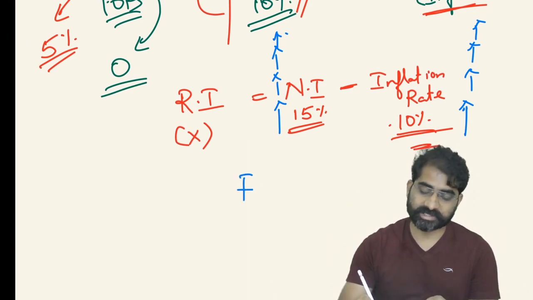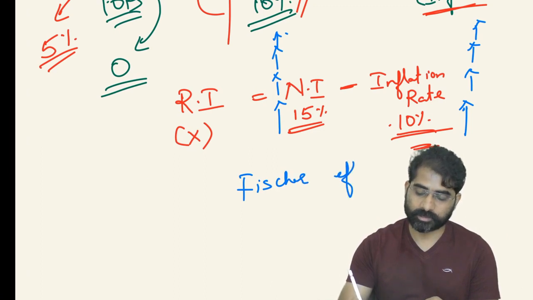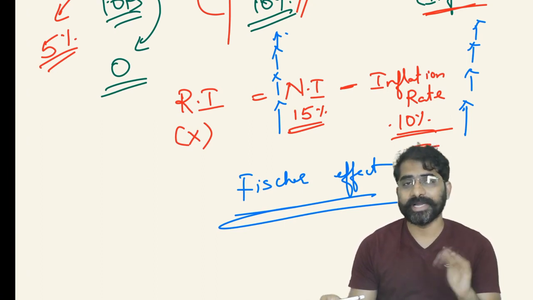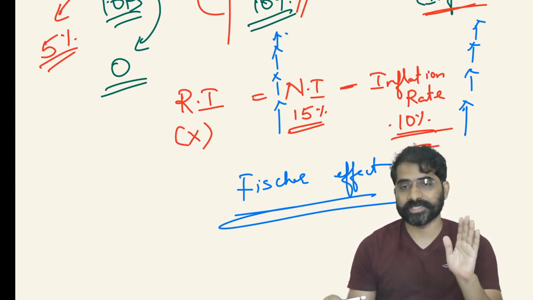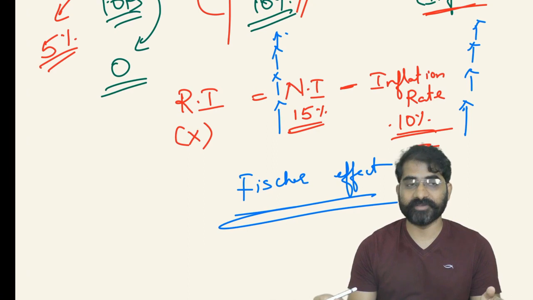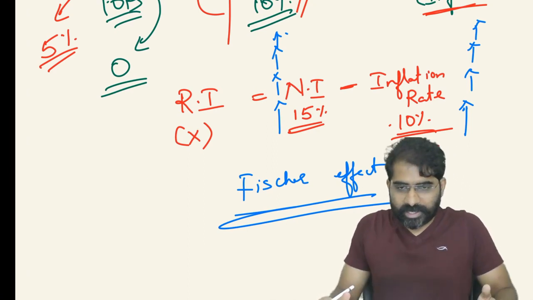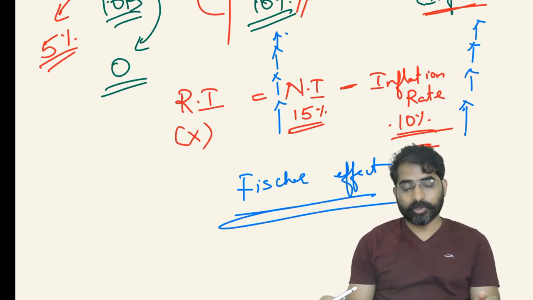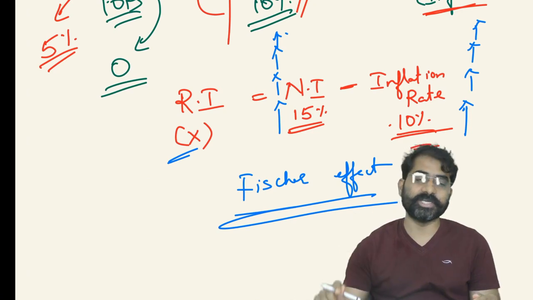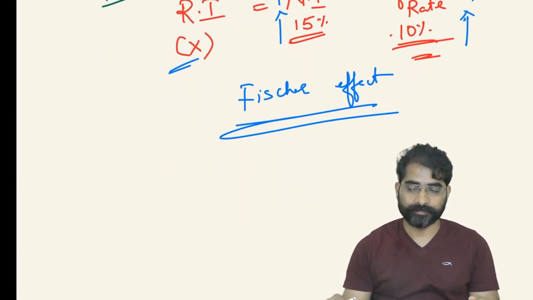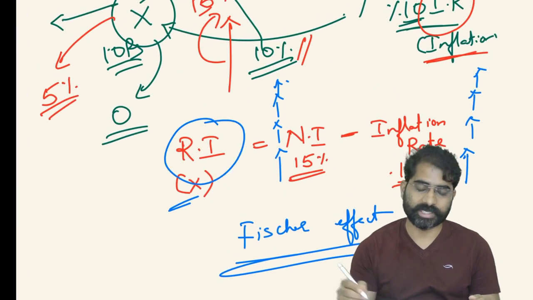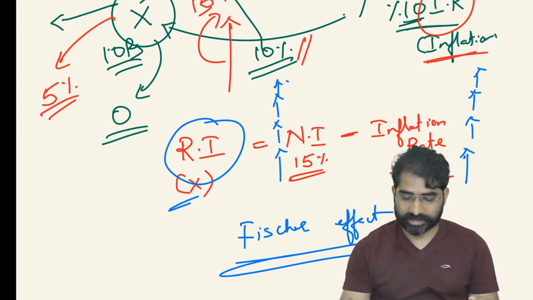Okay, this is called the Fisher effect. Fisher effect means as the inflation rates are increasing in the economy, in tandem with the inflation rate, nominal interest rates also tend to increase. Reason being very simple, unless nominal interest rates are increased, the group will not be able to get the return. That 5% return they want means this nominal interest rate should increase. So this is the Fisher effect. So when we are putting money in the bank also, we should see that our real interest rates are the criteria rather than the nominal interest rate. Okay. So I think this is clear.